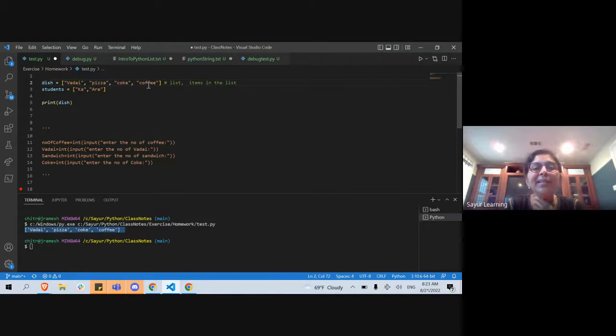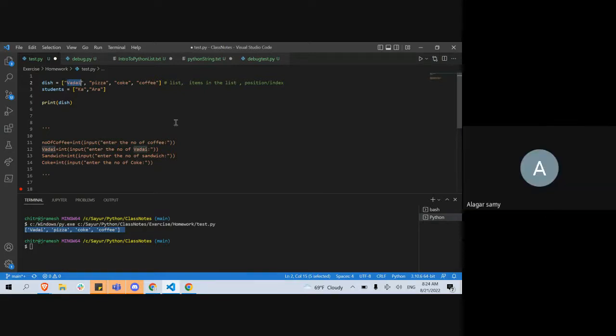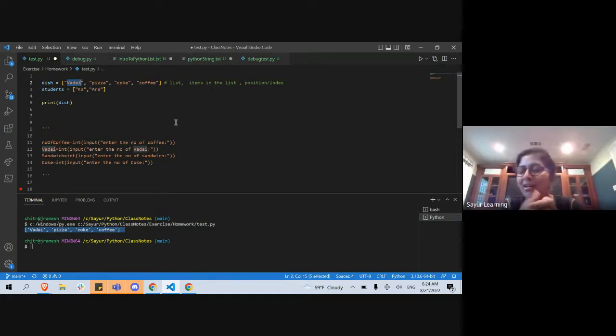But for the items in the list, you also want to know the position. It's called order or position, right? Position, index, these are all different words. What is the position of Coke? Is Coke first, second, third? So that is one of the things that you need to learn, the terminology. In an array, what is the position of vada in the dish? First position, but the indexing starts from 0. Yes, in indexing, the count always starts from 0.